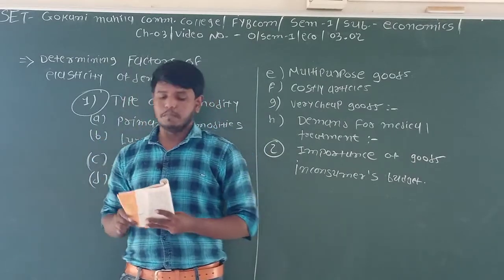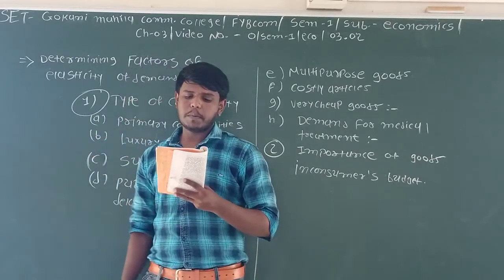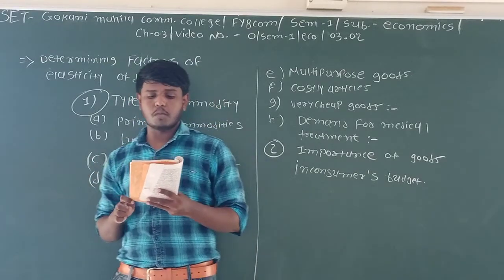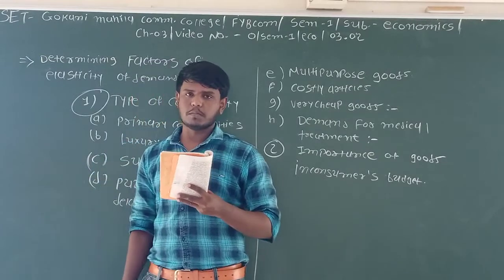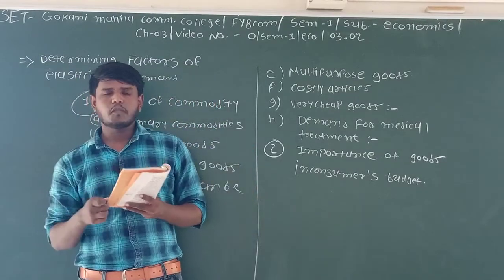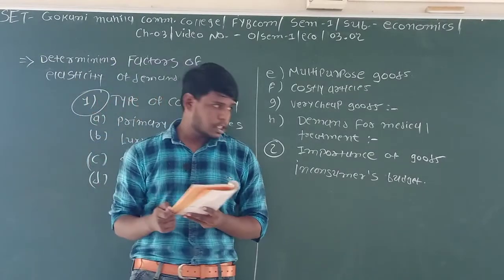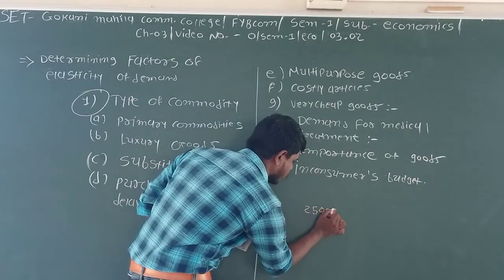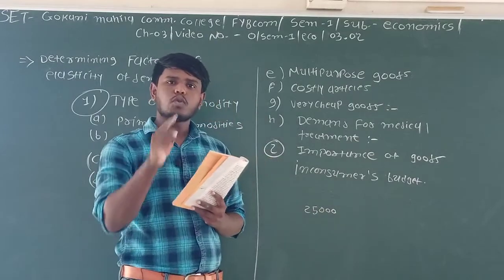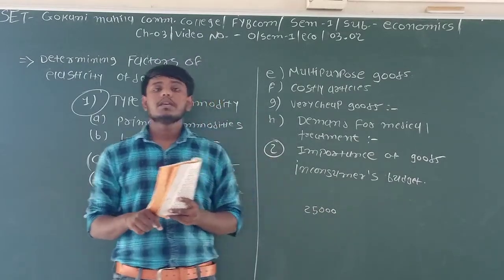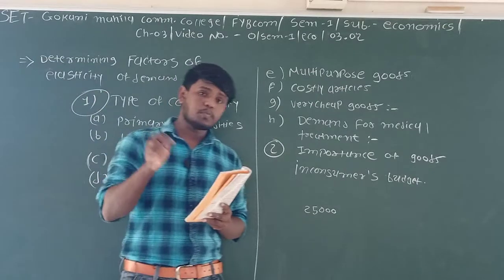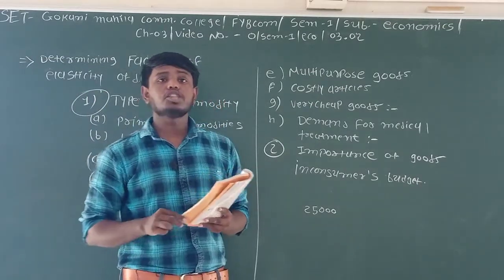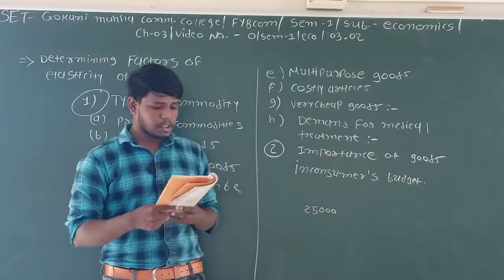The place of a commodity in the consumer's budget means the expenditure on the commodity out of his total budget. It means if a person has a budget of 25,000 rupees per month, how much he wants to spend on any commodity is related to the consumer's budget.